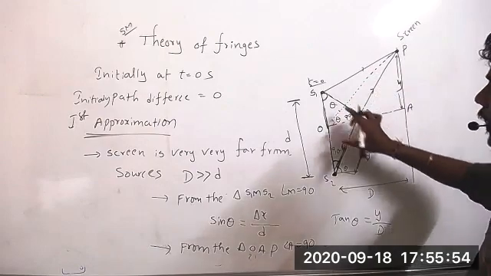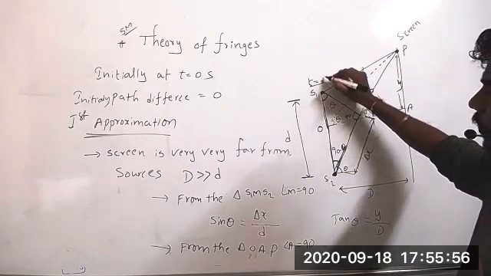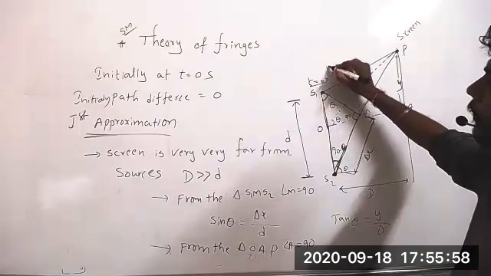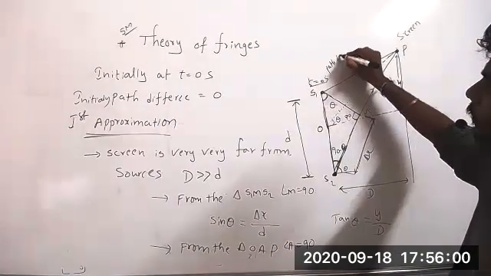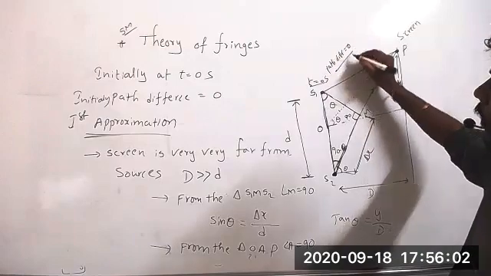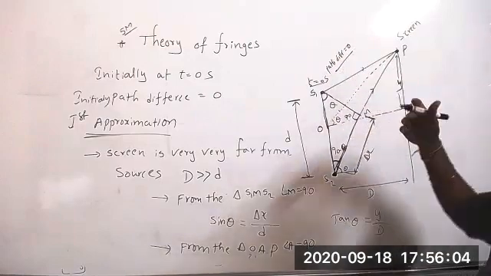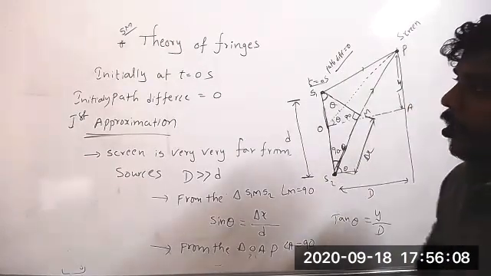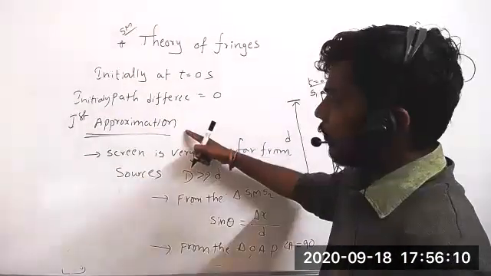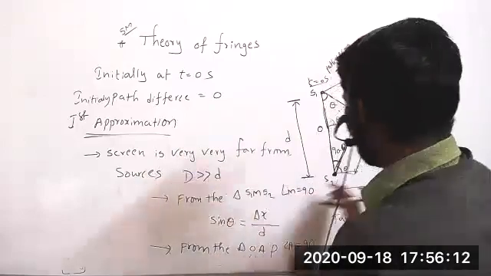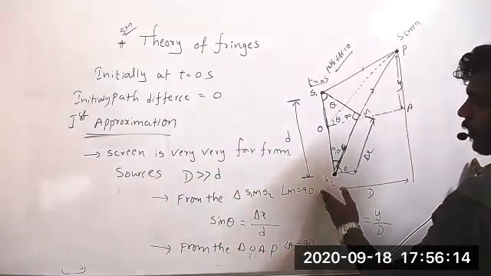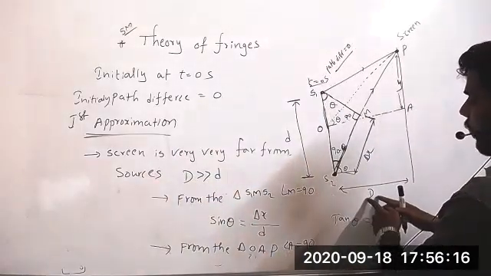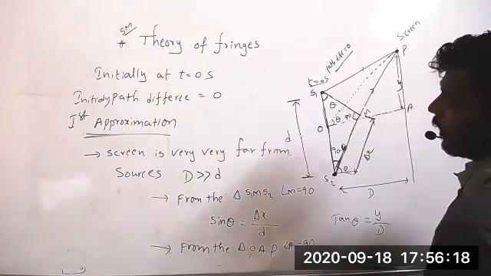At t equal to 0 seconds, path difference is 0. After some time gap, there is a path difference. To calculate that path difference, the first approximation I have taken: screen is very, very far from source. That means this D is very, very far from small d.